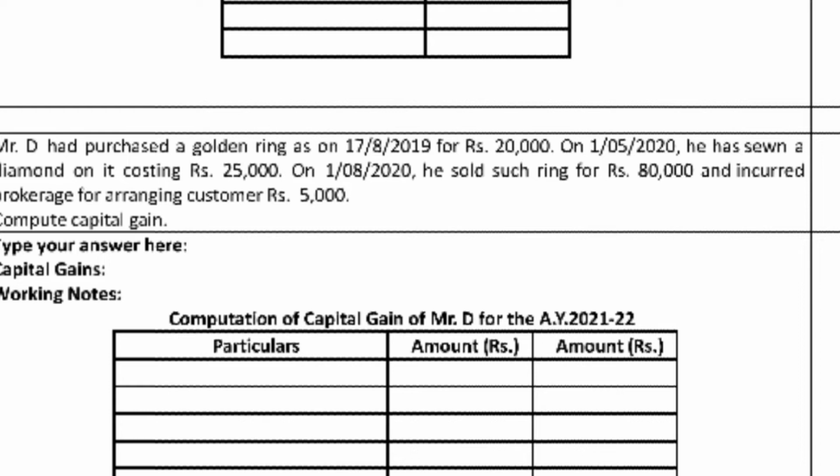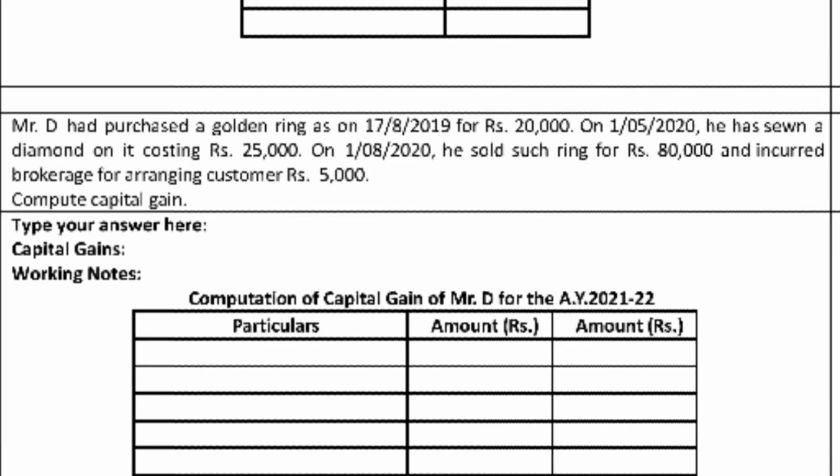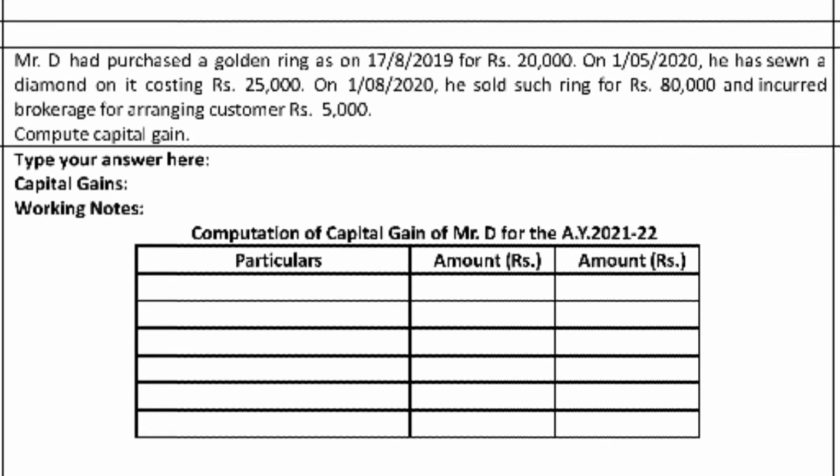Less expenses of transfer from sale consideration 80,000 is 75,000. That is called the net sale consideration. Then the indexed cost of improvement is 25,000 into